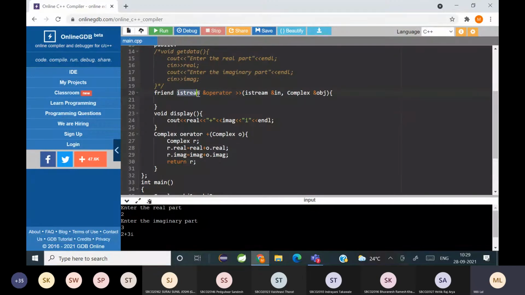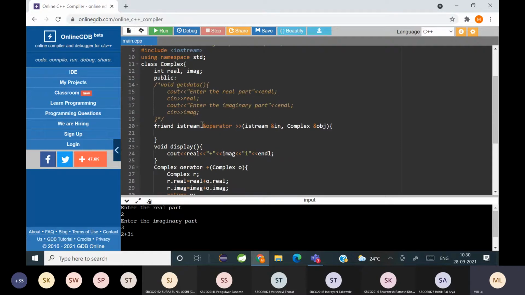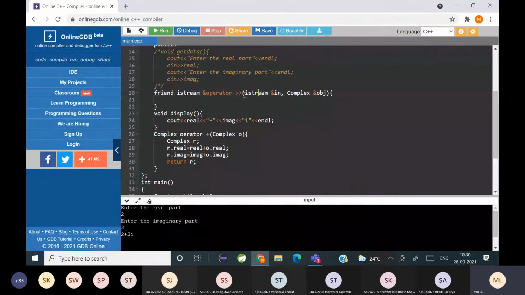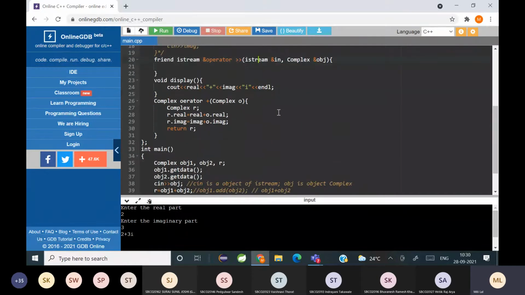So the return type is iStream, working with references, or I'm passing the addresses so that it gets reflected in the main also. So ampersand operator, and which operator am I overloading? The extraction operator. Then since it's a friend function for a binary operator, two operands are there. So two arguments representing the two operands. One representing the cin and the other representing the R class object.